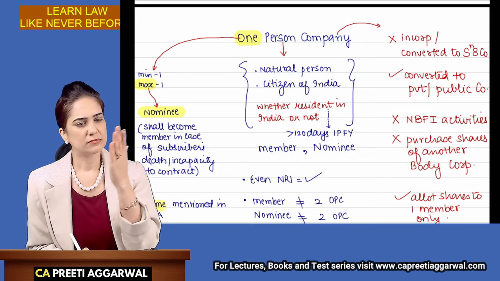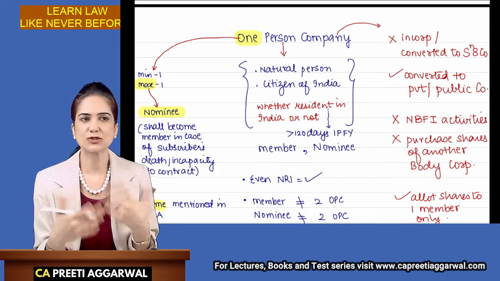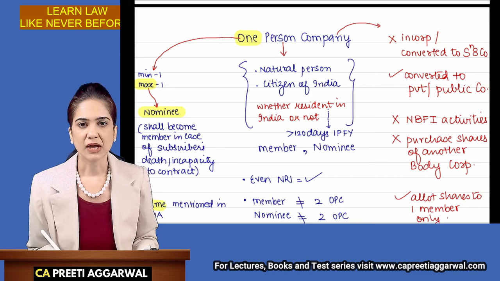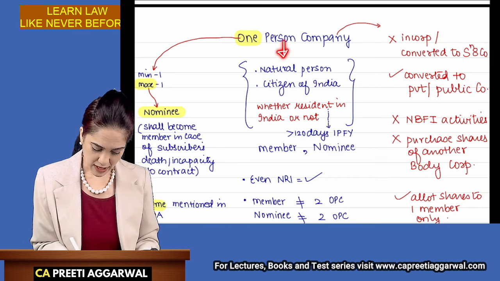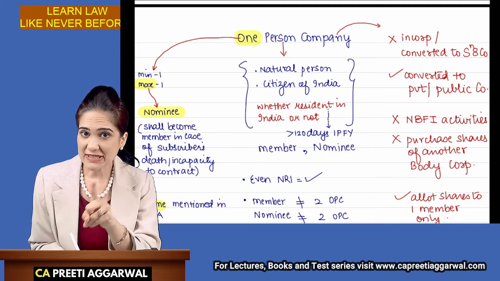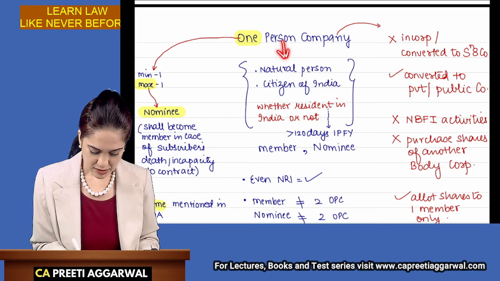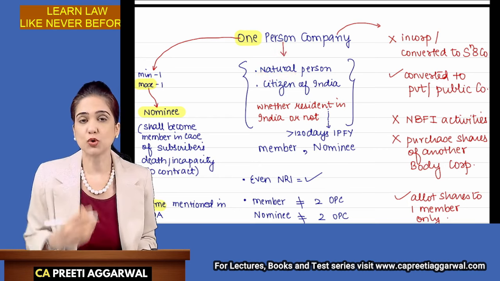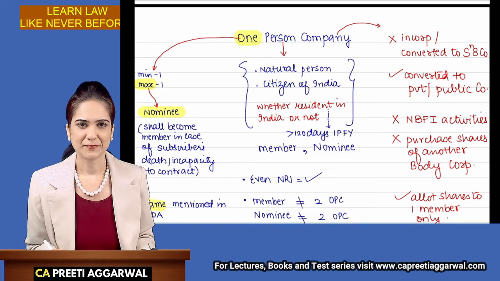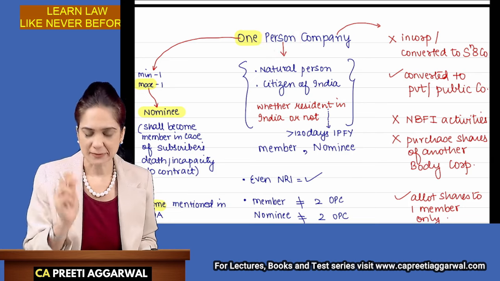Person includes artificial person as well as natural person. Artificial means it does not take birth like a natural person. Natural person means it takes birth. So this word person actually includes both natural as well as artificial. But as far as OPC is concerned, they have very specifically mentioned that this person is only a natural person. So only a natural person can form a one-person company. Okay. Now we are discussing the word person.